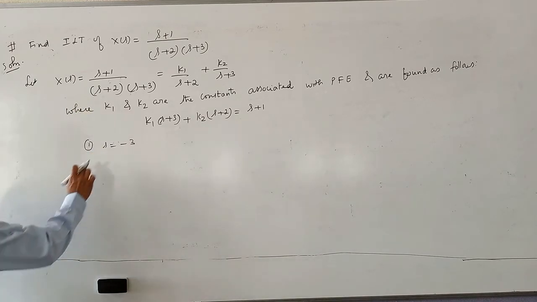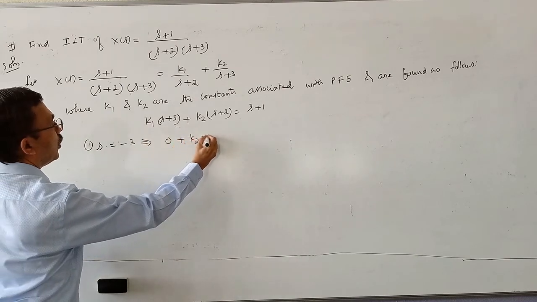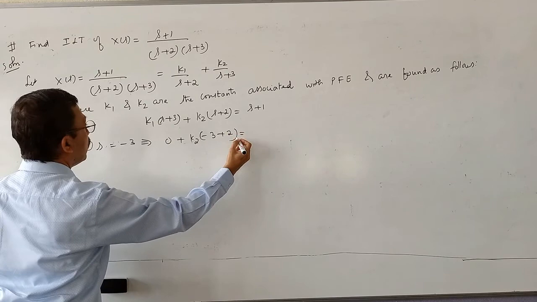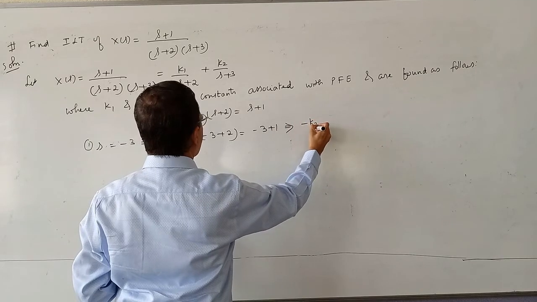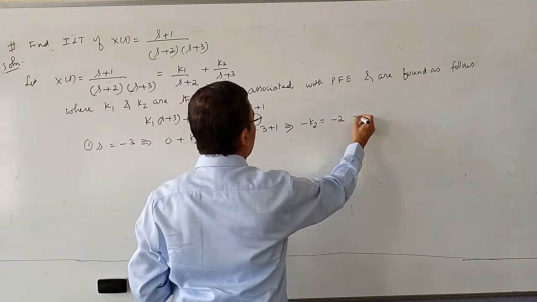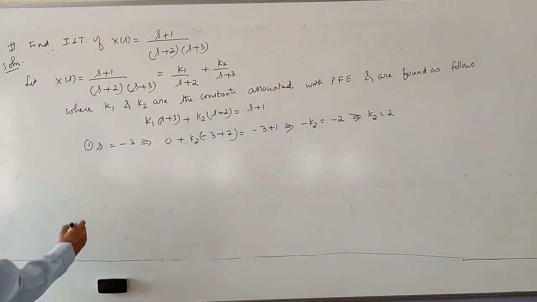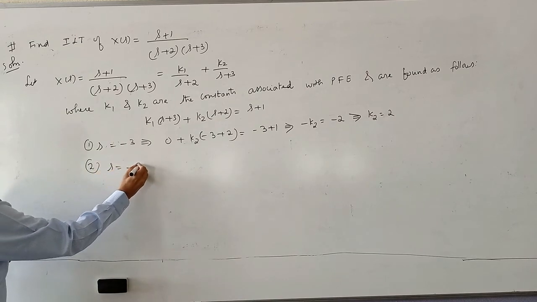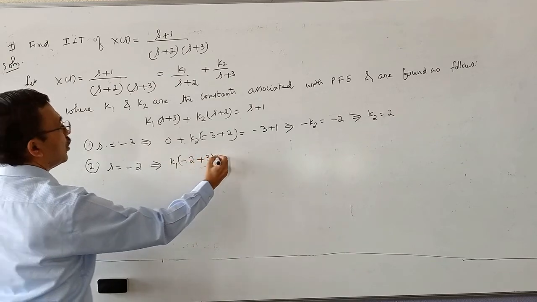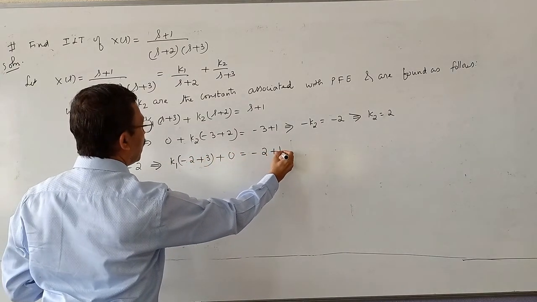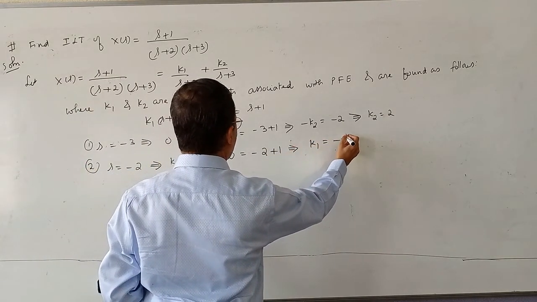Put s equal to minus 3. Then the first term becomes 0, and the second becomes K2 into (minus 3 plus 2) equals minus 3 plus 1. This implies minus K2 equals minus 2, so K2 is equal to 2. Next I put s equal to minus 2. This means K1 into (minus 2 plus 3) plus 0 equals minus 2 plus 1. So K1 is equal to minus 1.